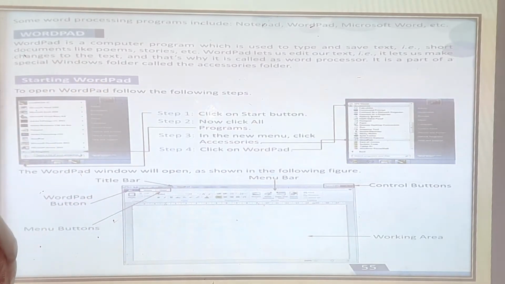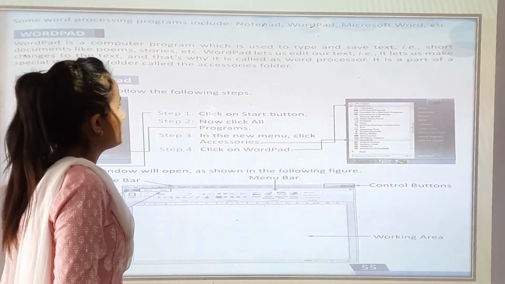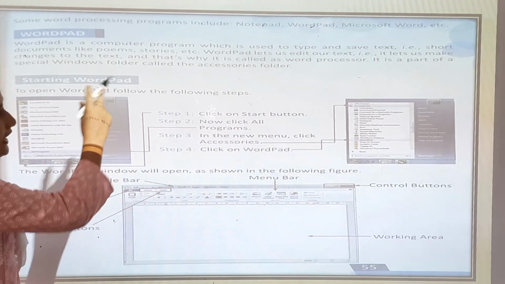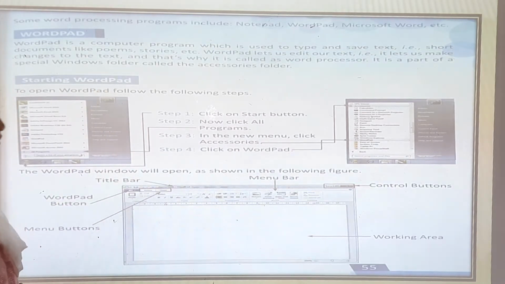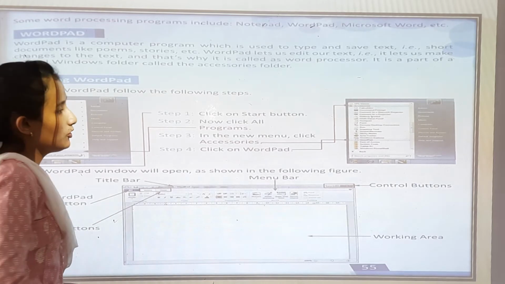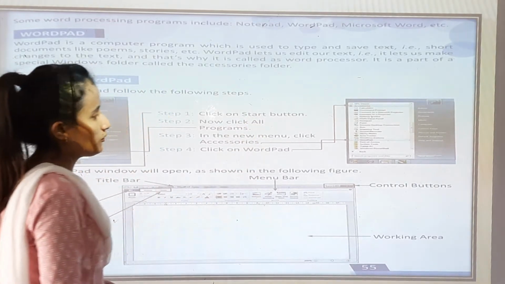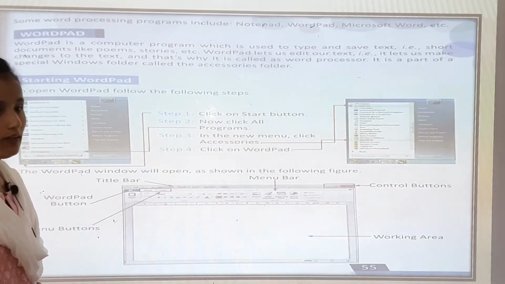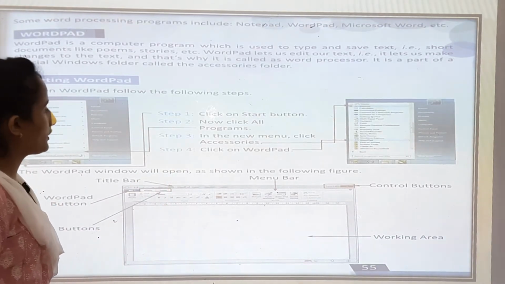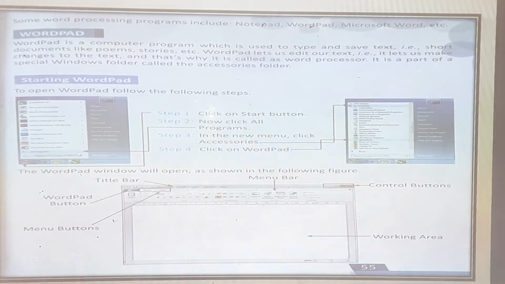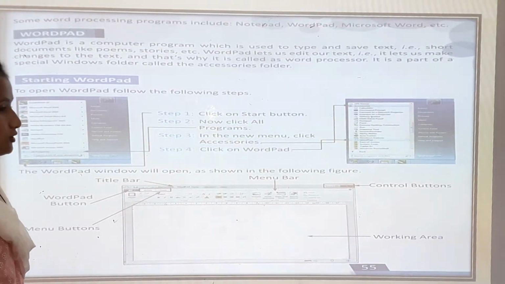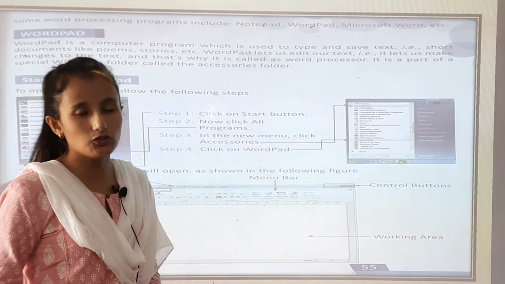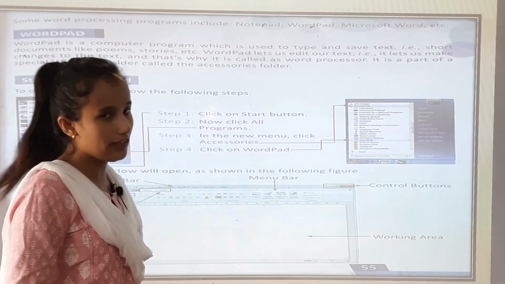It is a part of a special Windows folder called the accessories folder. Whenever you go through the accessories folder, you can see there are so many features in it. First you have to follow the steps they have given in your book. To open Wattpad, follow these steps. When you want to write a poem or a story in your computer, you have to follow the steps.